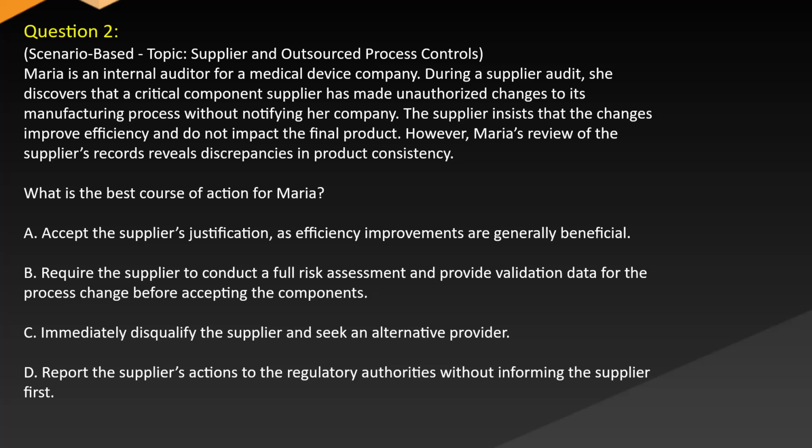What is the best course of action for Maria? A. Accept the supplier's justification as efficiency improvements are generally beneficial. B. Require the supplier to conduct a full risk assessment and provide validation data for the process change before accepting the components. C. Immediately disqualify the supplier and seek an alternative provider. D. Report the supplier's actions to the regulatory authorities without informing the supplier first.